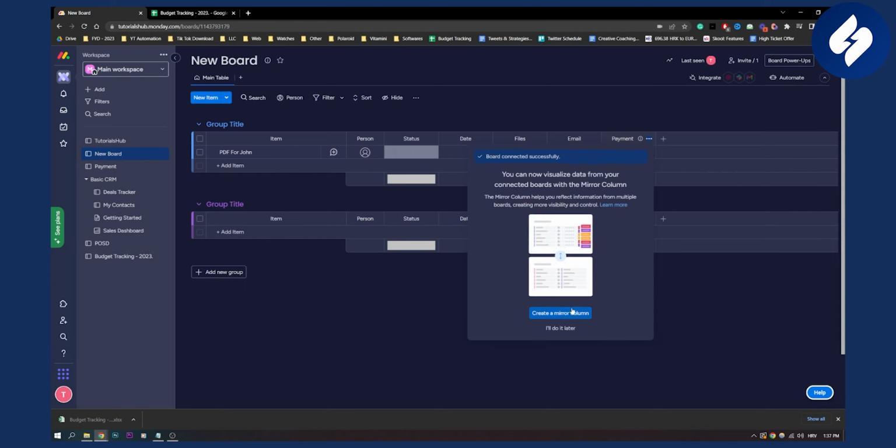I can create a mirror column, right? The mirror column helps you reflect information from multiple boards. So you can do that, or you can just say I'll do it later.